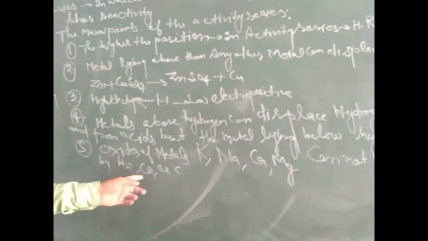Now, dear students, the next point: oxides of metals like calcium oxide, magnesium oxide, potassium oxide and sodium oxide cannot be reduced by using hydrogen, H2, carbon monoxide or carbon, because these are highly stable oxides, so hydrogen, carbon monoxide and carbon cannot displace the metal. Now we will discuss the extraction of metals based on the activity series.